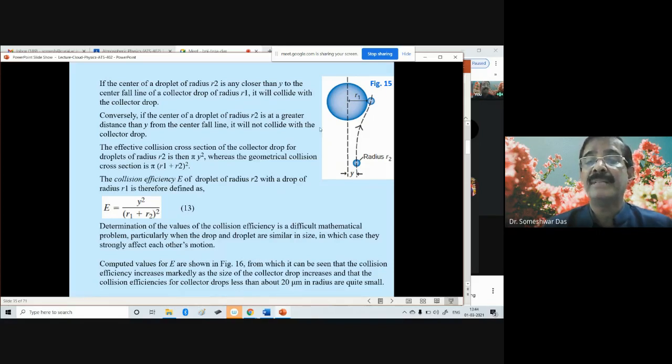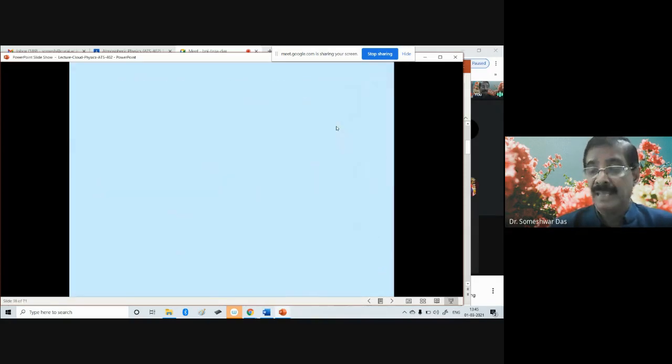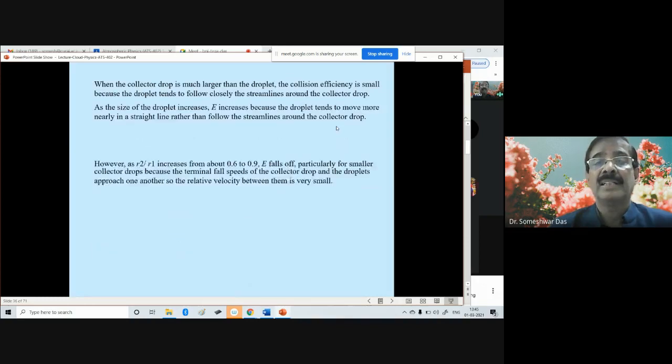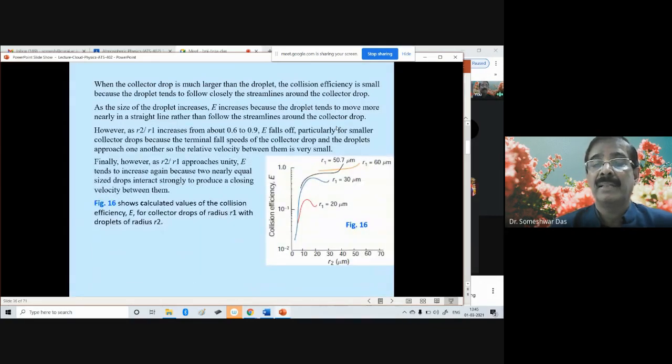So if the size of the collector drop is smaller than 20 micrometer, then the collision efficiency is much smaller. And in the next diagram, we show the variation of the collision efficiency with different radius r2 of the smaller droplets.